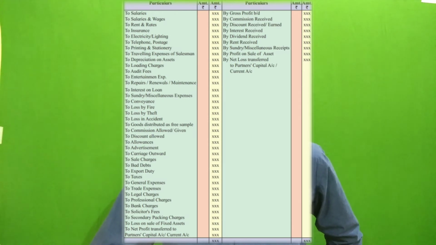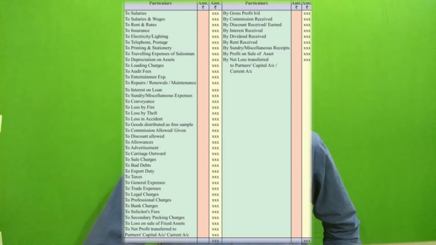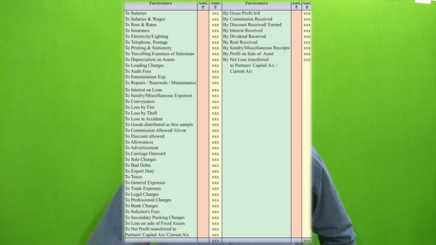Then rent and rates, insurance, electricity, lighting, telephone and postage, printing and stationery, traveling expenses, depreciation on fixed assets, loading charges, audit fees, entertainment expenses, repair and maintenance, interest on loan, sundry expenses, miscellaneous expenses, conveyance, loss by fire, loss by theft, loss in accident, goods distributed, commission allowed, discount allowed, allowances, advertisement, carriage outward, sales charges, bad debts, export, taxes, general expenses, trade expenses, legal charges, professional charges, bank charges, solicitor's fees, secondary packing expenses, loss on sale of fixed asset, net profit transferred to partners' capital or current account as per the method.